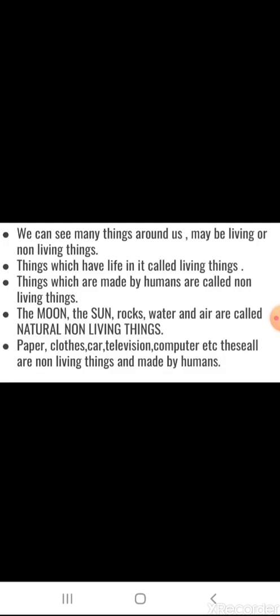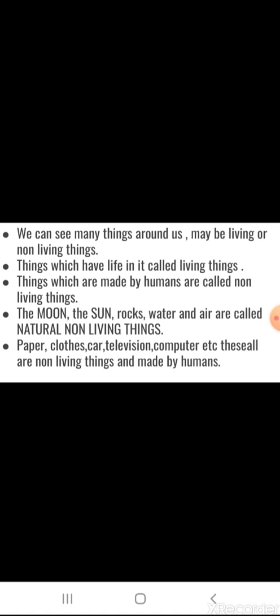Okay, so our chapter number 4 is living things. We are going to study this chapter today, and this chapter is divided into 2 parts, and today we will study part first. Okay, we can see many things around us, maybe living or non-living things, right?